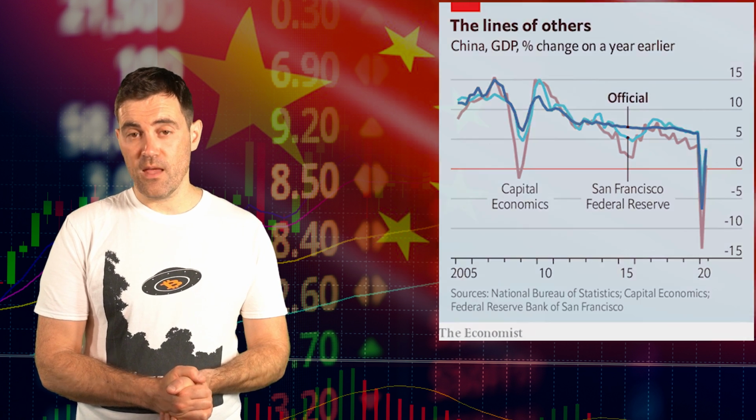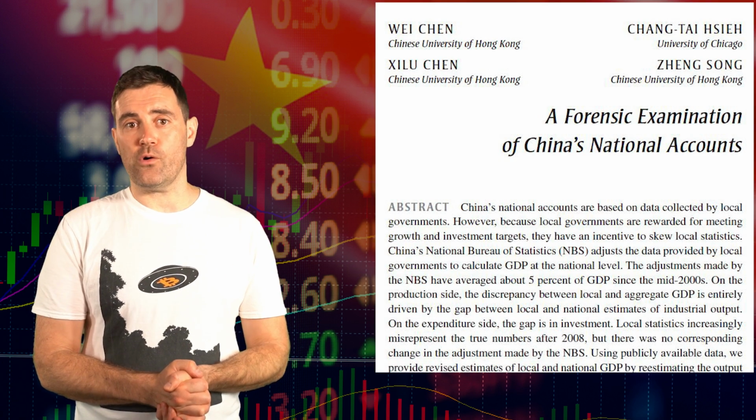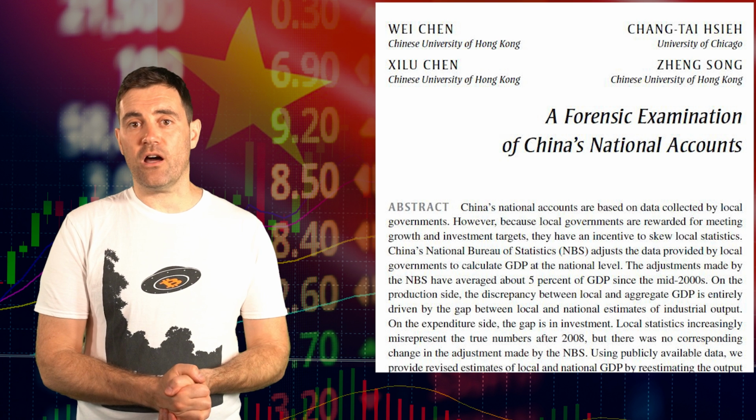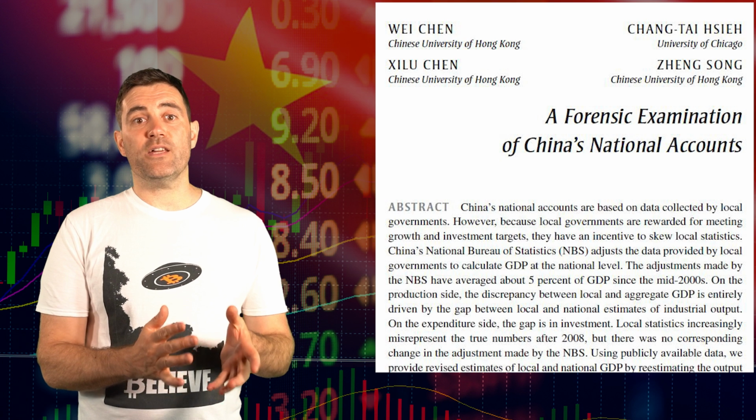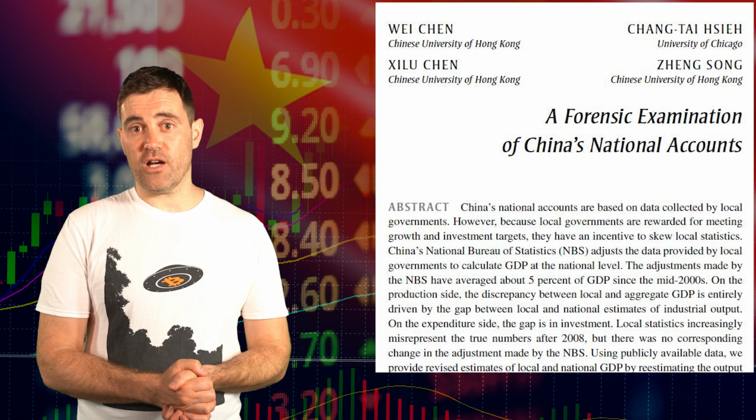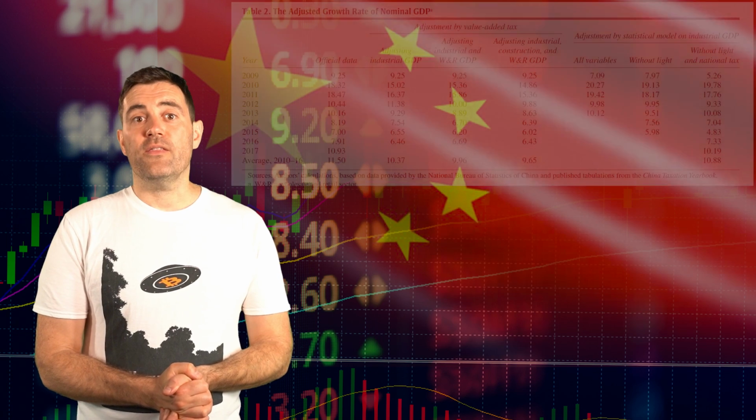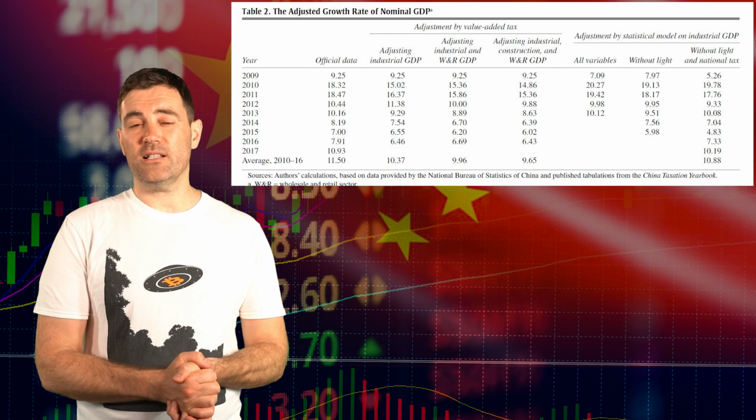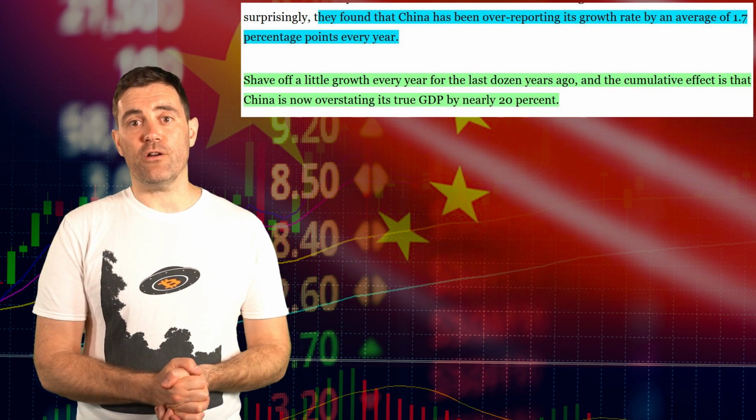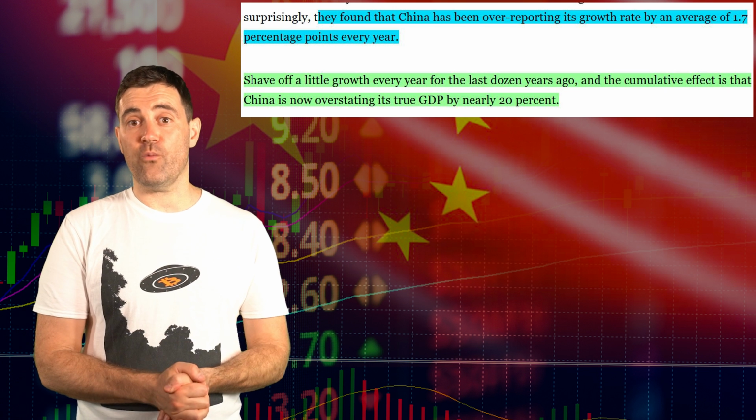But perhaps one of the most damning studies was conducted by a group of 4 economists, 1 from the University of Chicago and 3 from the Chinese University of Hong Kong. They did a, quote, forensic examination of China's accounts and published their analysis in a series of working papers. These used some of the same datasets that I mentioned a few moments ago, and what they concluded was quite startling. According to their benchmark of Chinese growth, the official GDP statistics have been overstating it by an average of